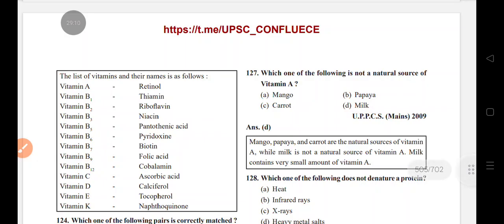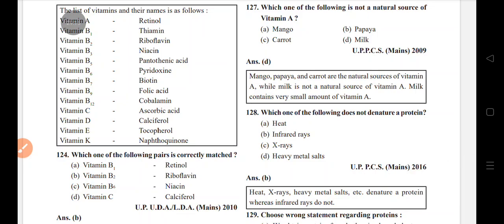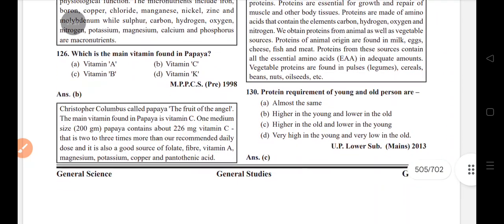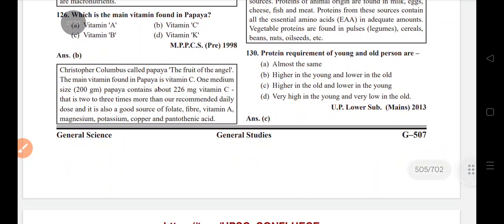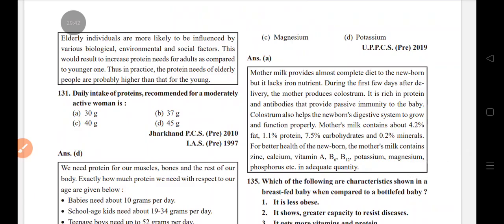Not a natural source of vitamin A: milk. Does not denature a protein: infrared. Choose the wrong statement regarding protein. About 30% of our body weight comes from protein. Protein requirement of young and old persons: higher in old and lower in the young. Daily intake of protein recommended for a moderately active woman is 45 grams.